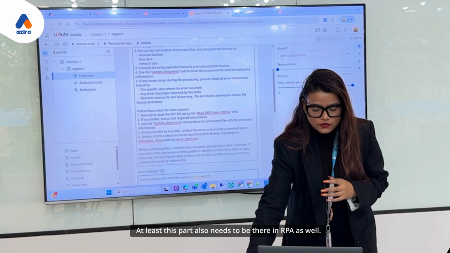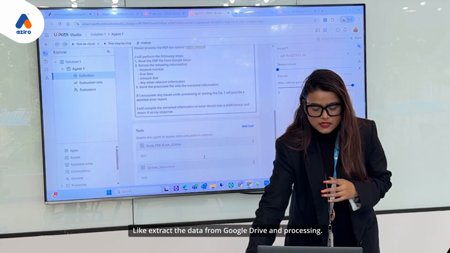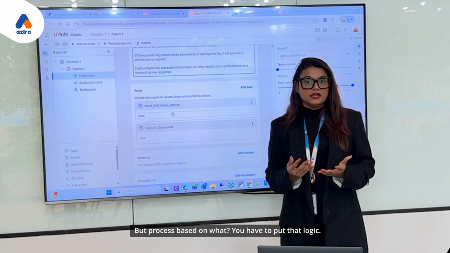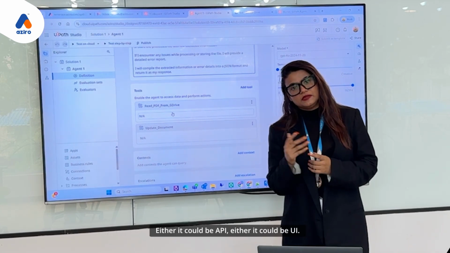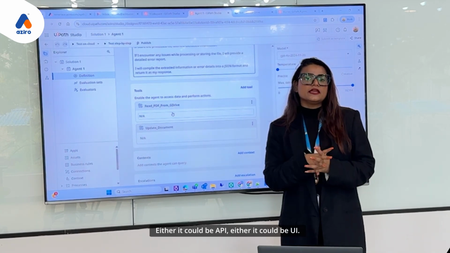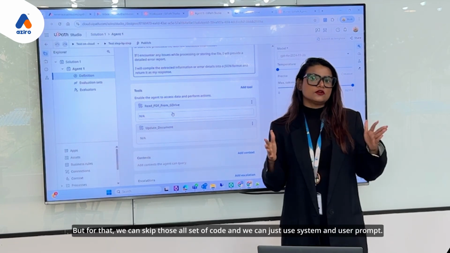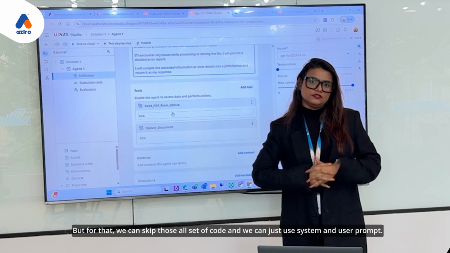At least this part also needs to be there in RPA: extract the data from Google Drive and process it. But process based on what? You have to put that logic, either it could be API or it could be UI. Based on that, you need to write the whole set of code. But for this, we can skip all that code and just use the system and user prompt.